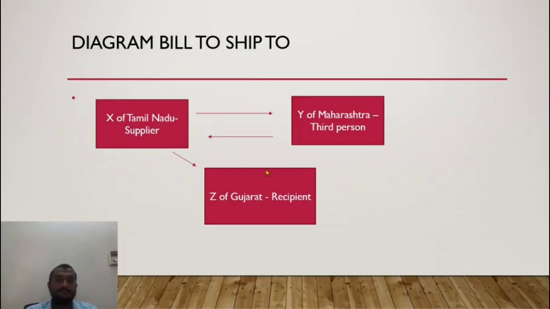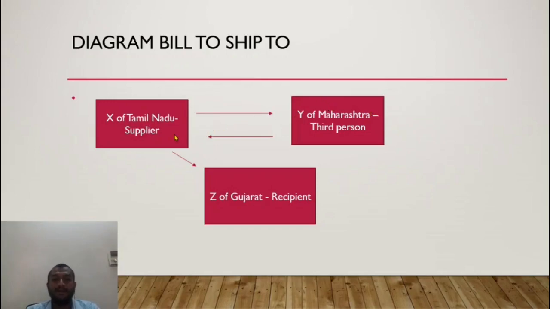So that is settled. Now the question is, the transaction between X and Z is actually a transaction between X and Y. So it is deemed that it is a transaction between whom? The third person and the supplier. The place of supply is the principal place of business of the third person, which in this case is Y. So the place of supply would be Maharashtra. The logic here is, where are the goods being consumed?